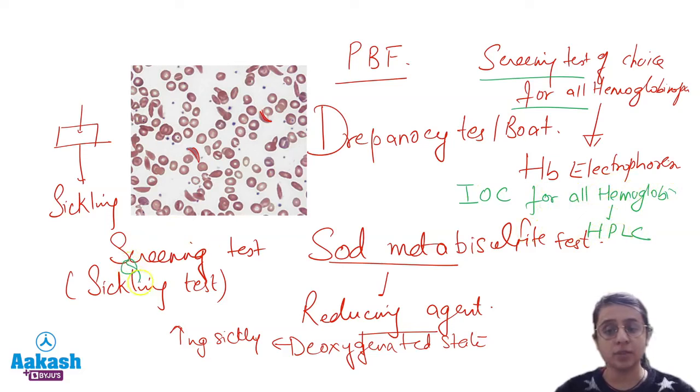This is the screening test or sickling test for sickle cell anemia only. Screening test for all hemoglobinopathies: hemoglobin electrophoresis. Investigation of choice for all hemoglobinopathies: HPLC. Right? So is it clear?